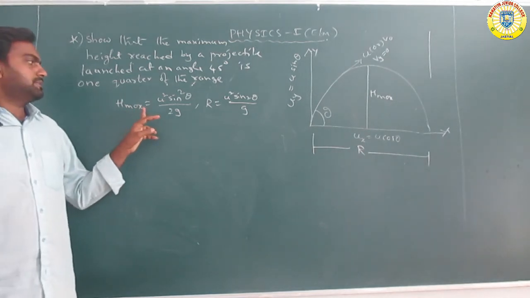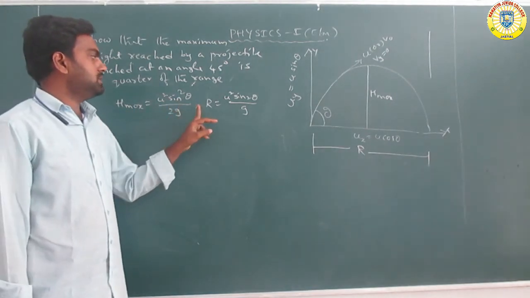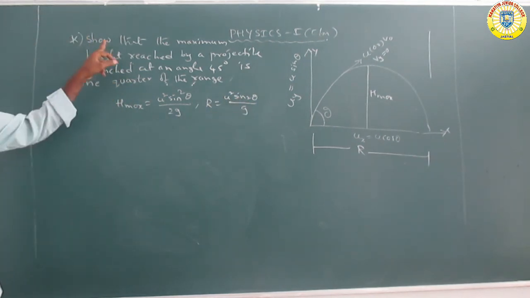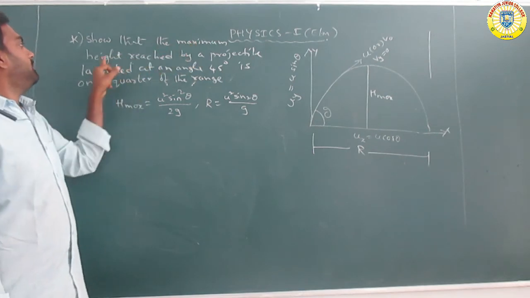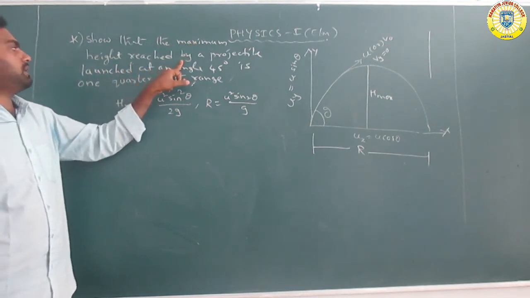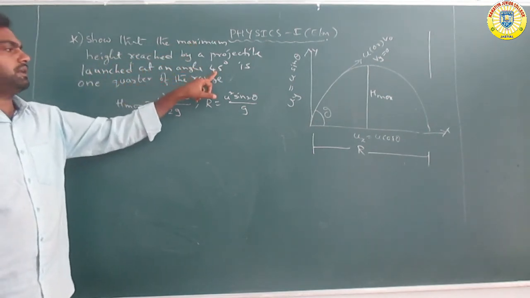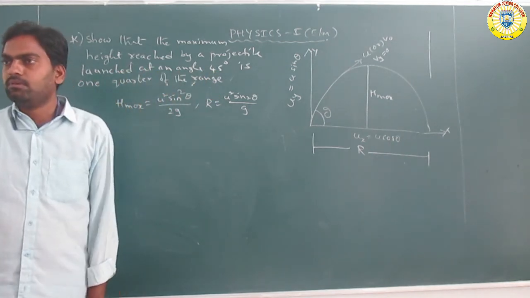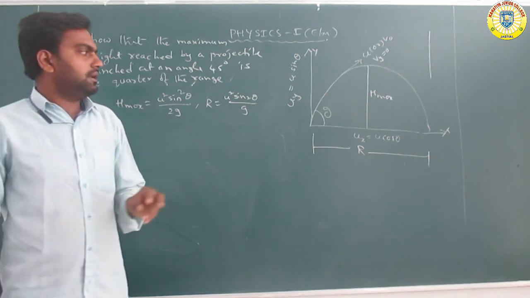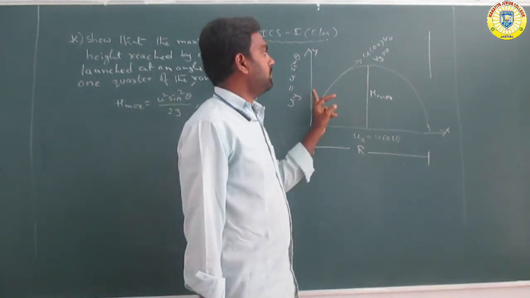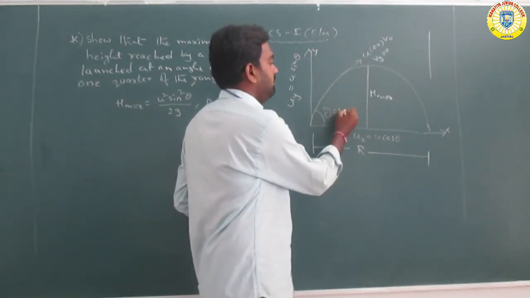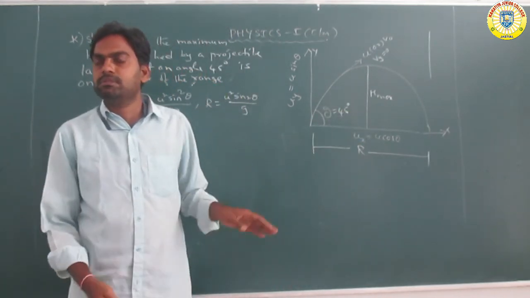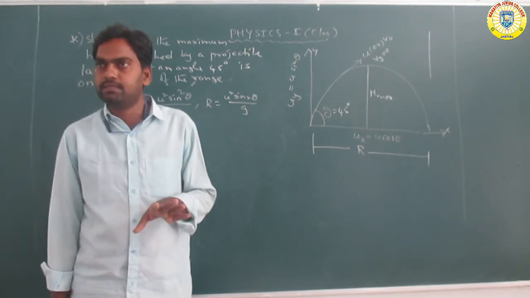Show that the maximum height reached by a projectile launched at an angle of 45 degrees is 1/4 of the range. Here the body is projected, so theta is given as 45 degrees. In this problem, theta is equal to 45 degrees.